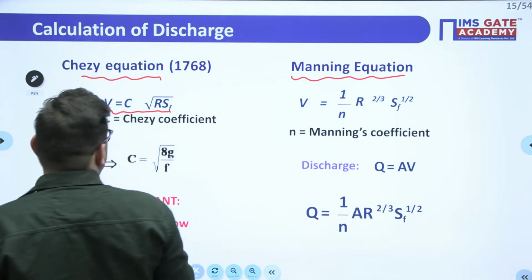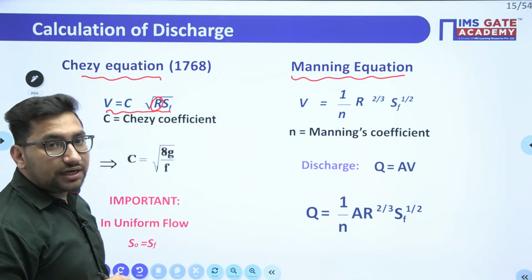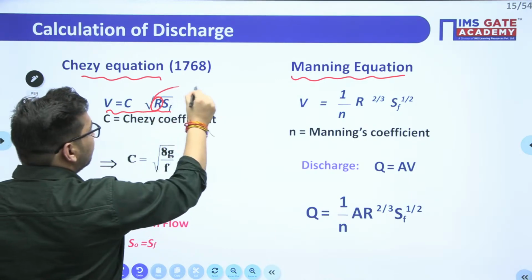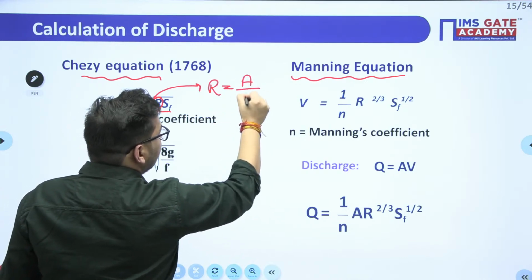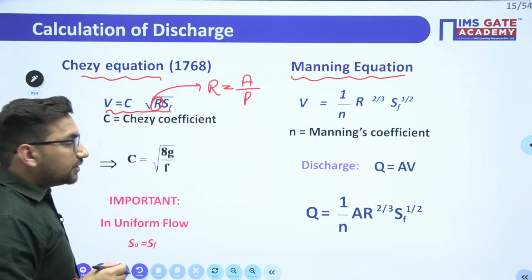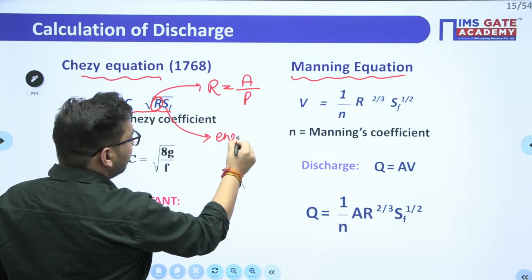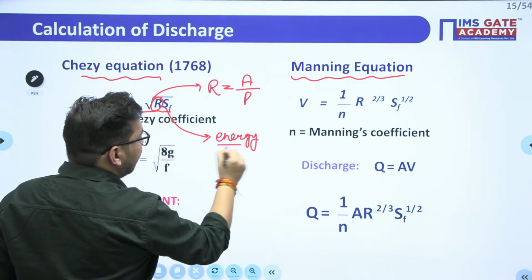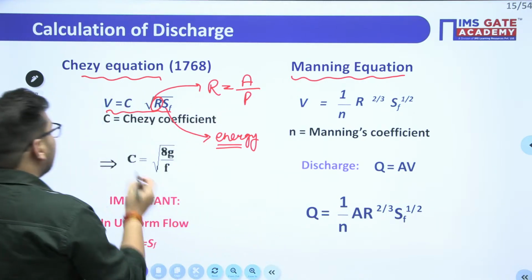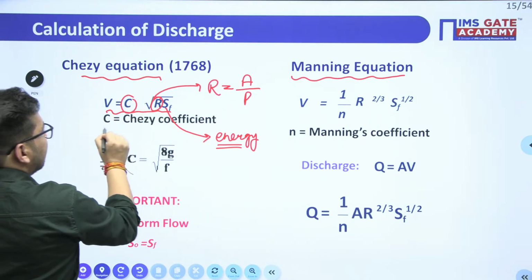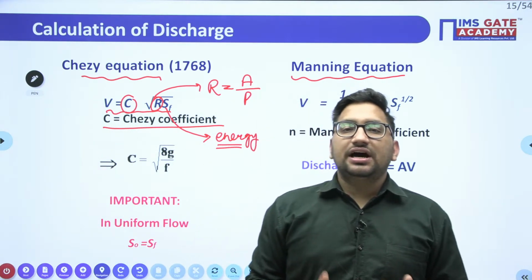Now I have told you that this hydraulic radius is going to be used for the calculation of discharge. You remember this R value, this is nothing but hydraulic radius, that is area upon wetted perimeter. We have seen it depends on cross-sectional properties. This SF is your energy line slope. Remember, in the original formula, it is the energy line slope. And this C value is nothing but your Chezy's coefficient. Now this Chezy's coefficient is generally a roughness coefficient.